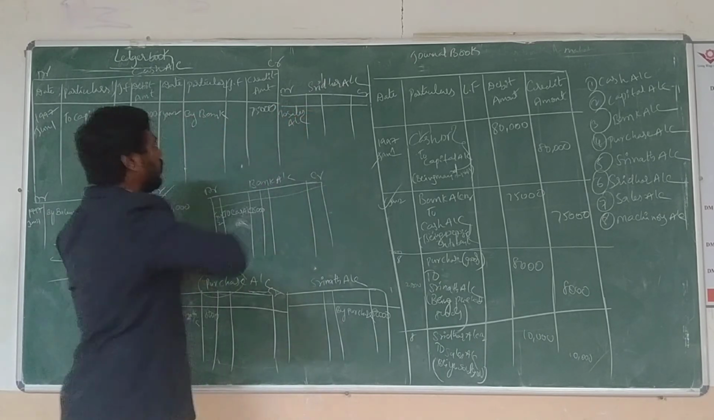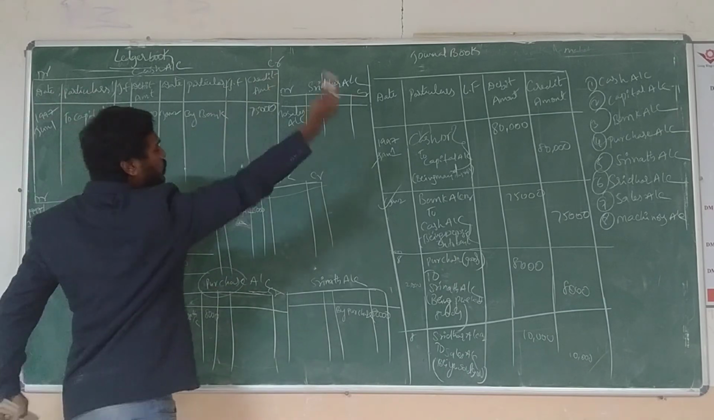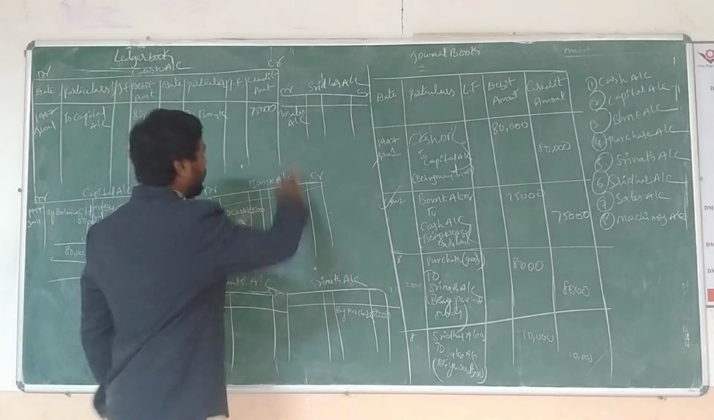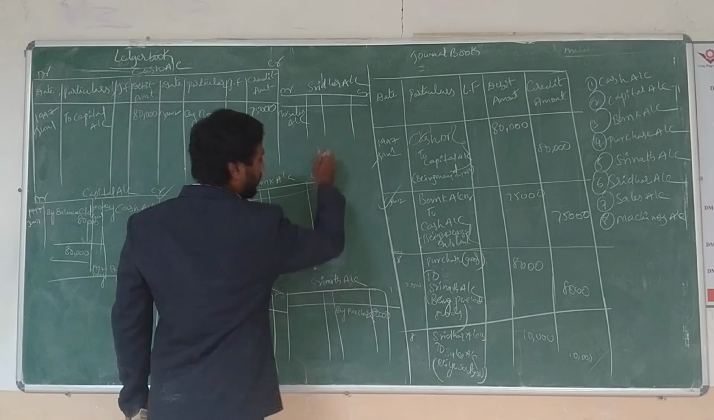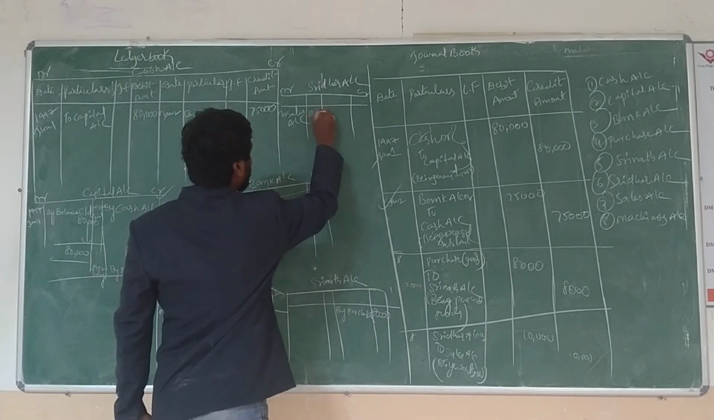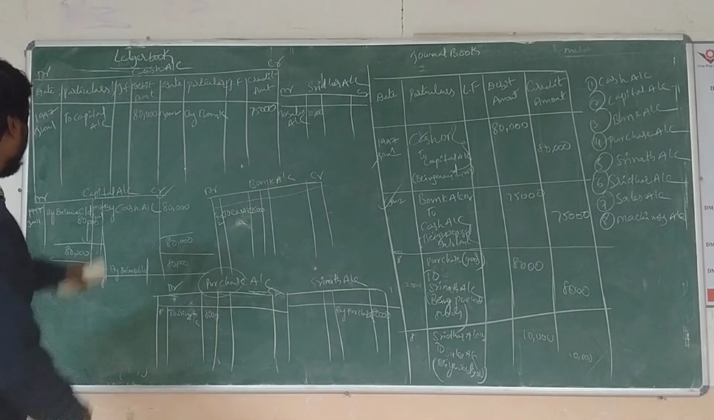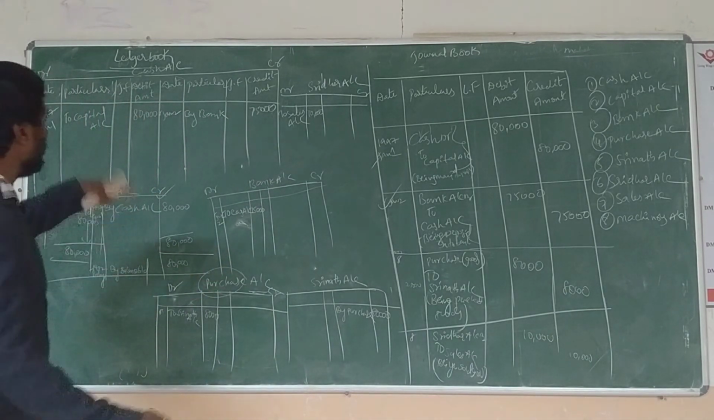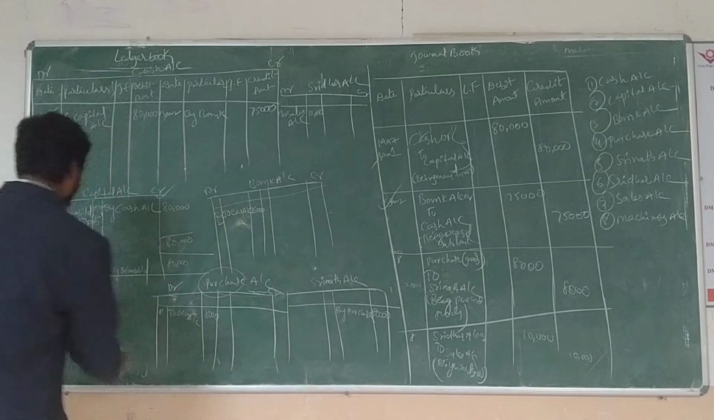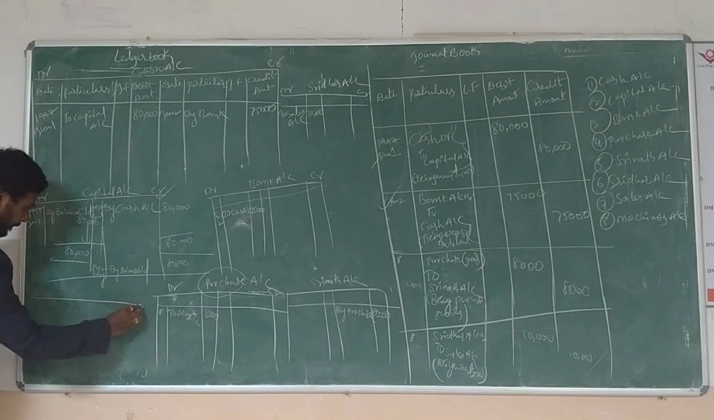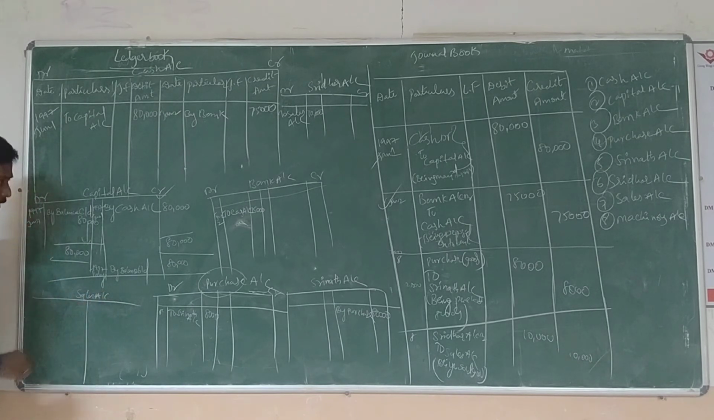Simple. To always goes to the debit side, by always goes to the credit side. Remember, to sales account. What amount? 10,000. Now prepare again which account? Sales account. We have not yet prepared the sales account. Now you will prepare the sales account here.